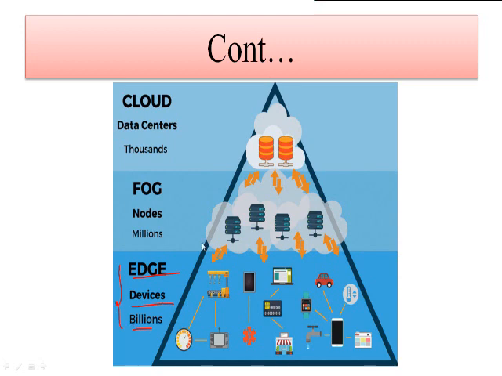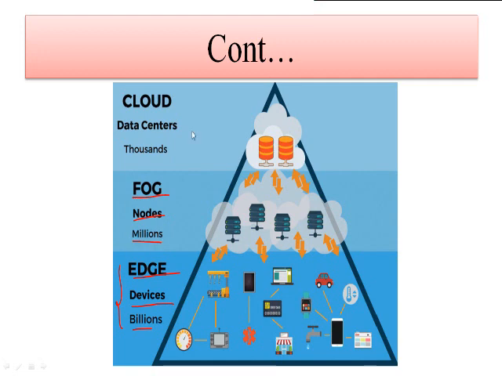Okay, and if it is happening at the intermediate level, that is nothing but the fog nodes available, so they are simple data centers or processing units which are responsible for getting the data from these devices, processing that data and making some kind of analysis over there. And again, if you go for the count of fog nodes, they are comparatively fewer than the edge devices and present in terms of millions.